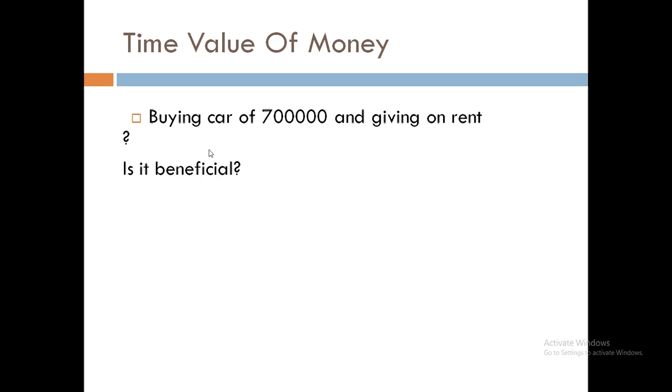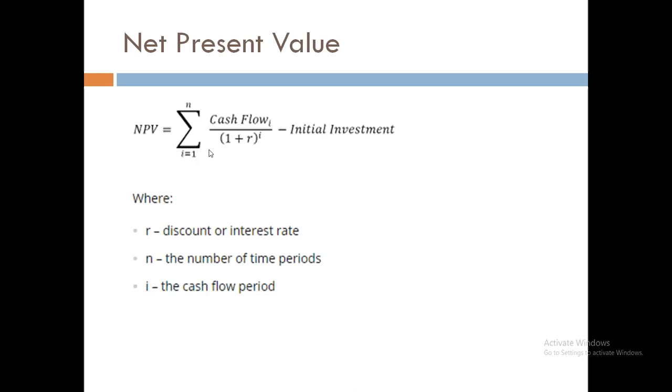Here I have taken the example by considering that there is no debt or loan taken. This is just an example to get some idea on your investment, whether you are going the right way or not. There is a concept called net present value. As you know, currently you have bought something for 7 lakh, but it is not necessarily going to be worth 7 lakh or the same value after a few years. This is the formula for net present value.